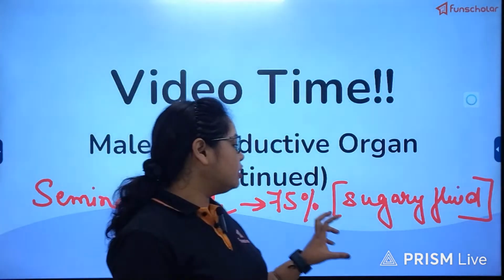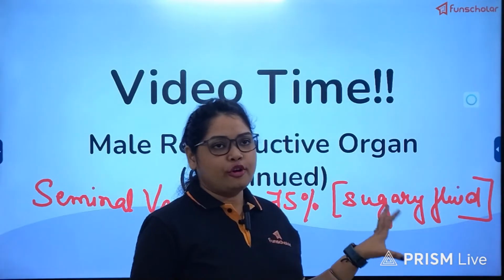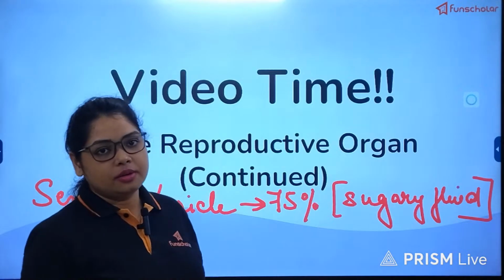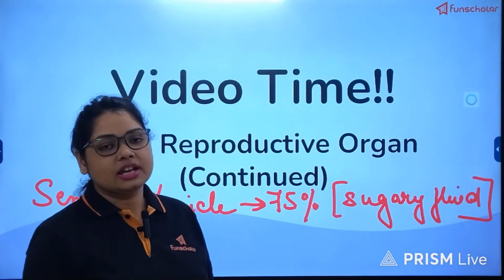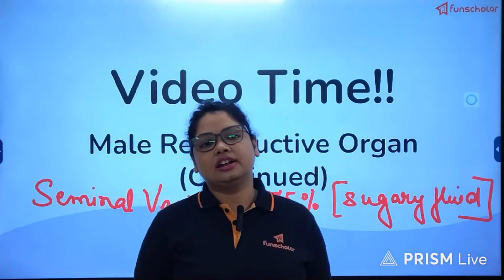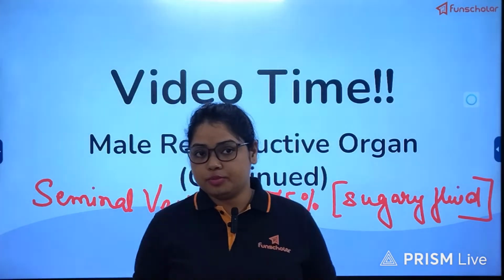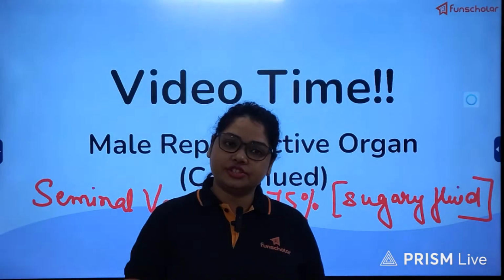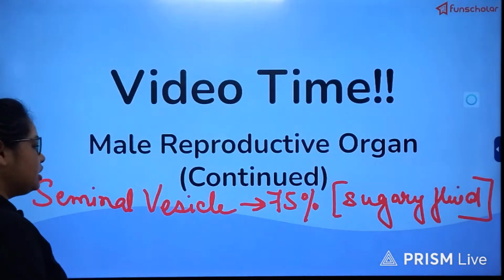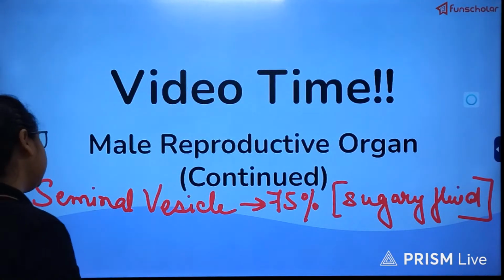So actually it will provide the food for carrying out the respiration process, and then keeping, as I said earlier, the sperm viable until it reaches the female reproductive tract and merges with the female germ cell. So this one is the first secretion.